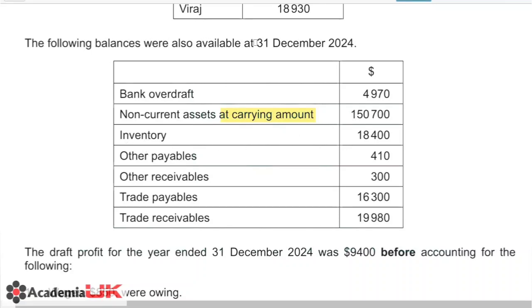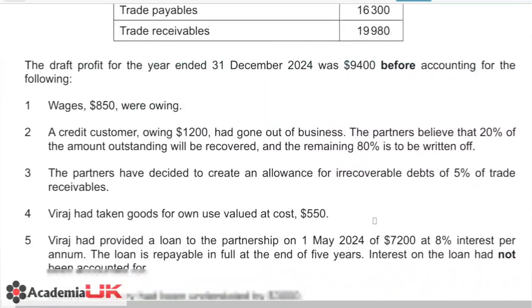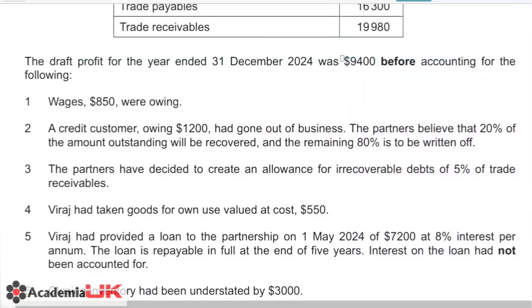Inventory is given to us, and obviously because this is at the closing date, this inventory is your closing inventory. You have other payables, other receivables, trade payables and trade receivables. Now the draft profit for the year ended 31st December 2024 was 9400 before accounting for the following. Okay, so now here are the adjustments. They have given you the draft profit which is 9400 and then they have given you further adjustments that were not recorded in this calculation of the profit of 9400.